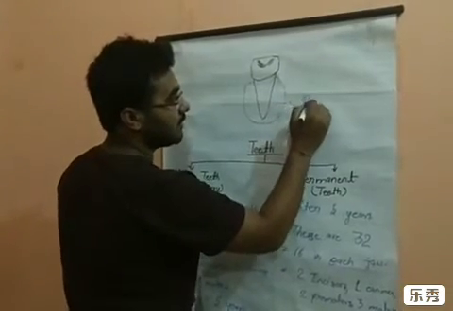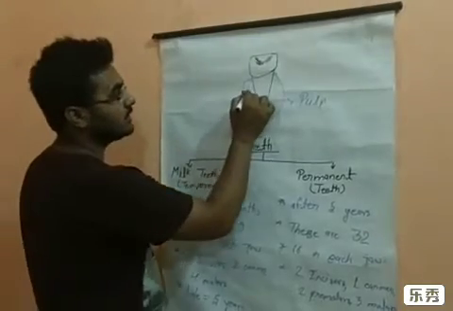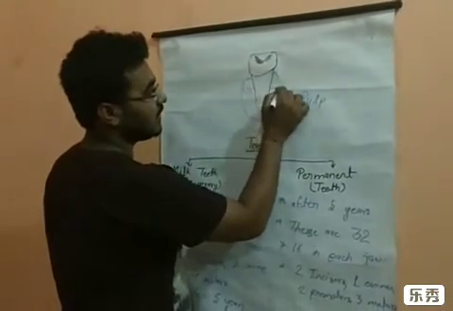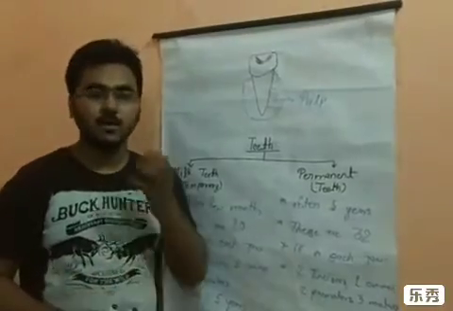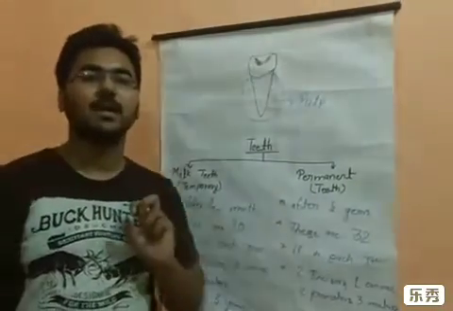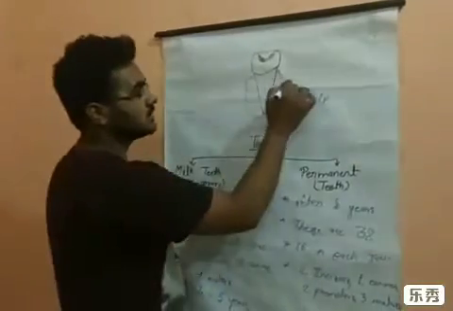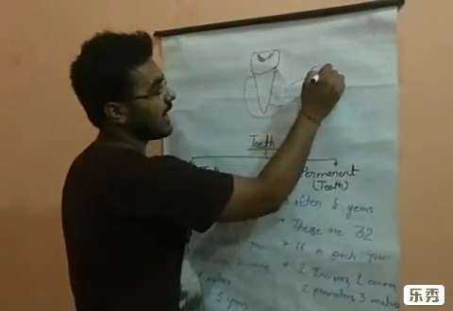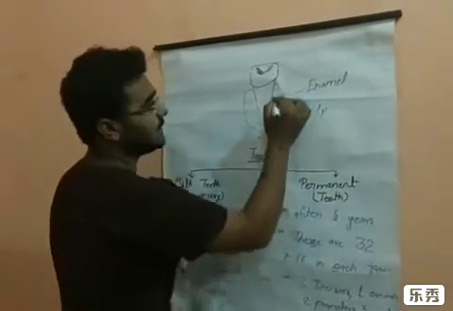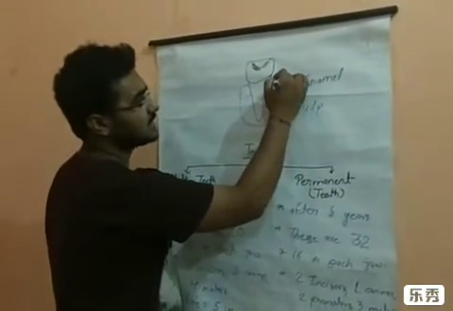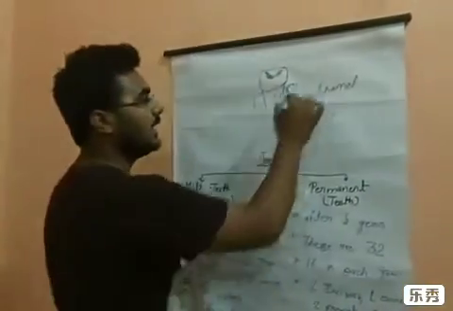The covering of this pulp, the part in which the pulp is completely fixed, is called enamel. And just beneath the enamel, this soft area will be called dentine.